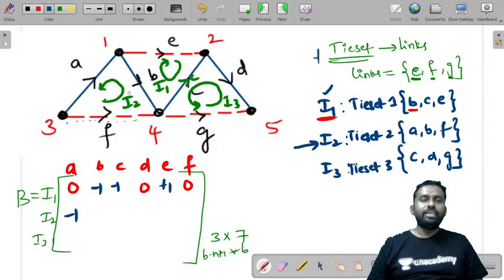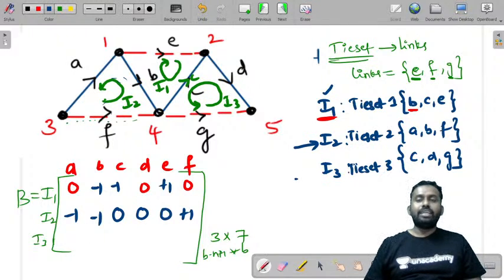Is I2 and B in the same direction? No. See, if you observe, I2 is in upward direction, B is in downward direction. So it is also minus 1. Is there a C in this loop? No. Is there a D in this loop? No. Is there an E in this loop? No. Is there an F in this loop? Yes, it is in the same direction, plus 1.